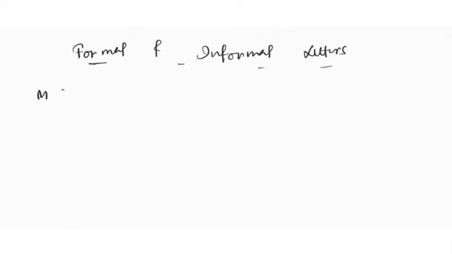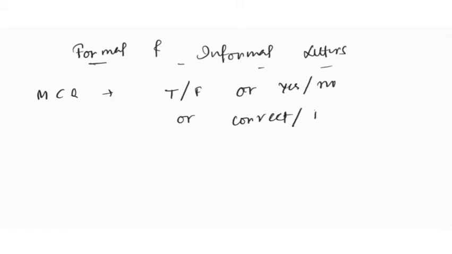So the basic things that are asked in short questions regarding formal and informal letter. Now, in the MCQ part, you may get two types here. You will get one true or false, or maybe yes or no, or correct or incorrect, in this form.